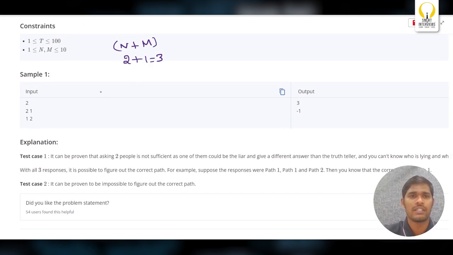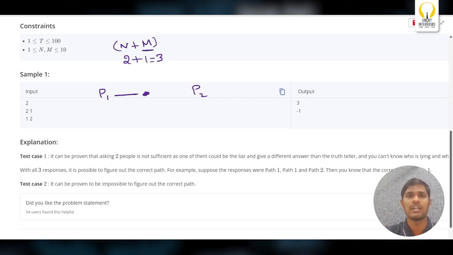Let's say there are 2 paths, P1 and P2. You are at the junction along with these 3 people. You ask one person which path will give you happiness, and that person says P1. Can you be sure that P1 definitely leads to happiness? No, because there is one person M who may tell the truth or lie.